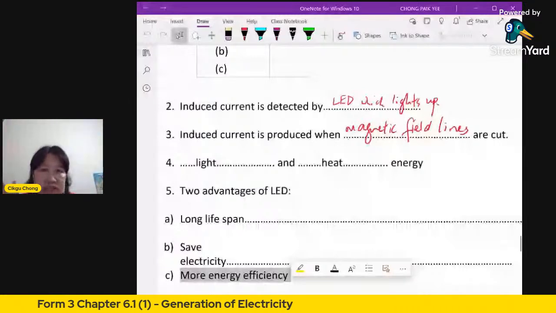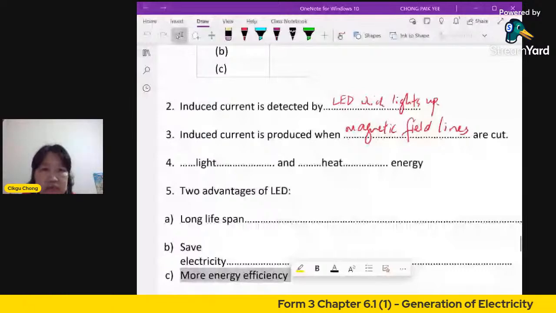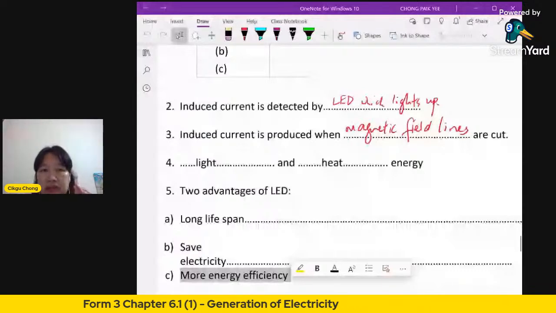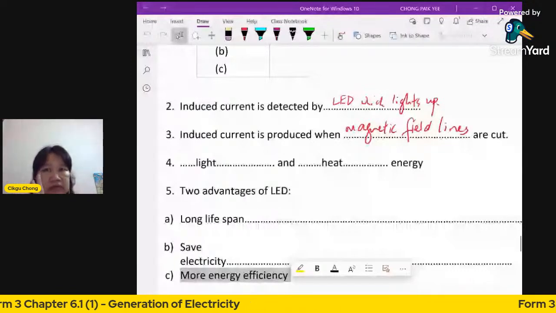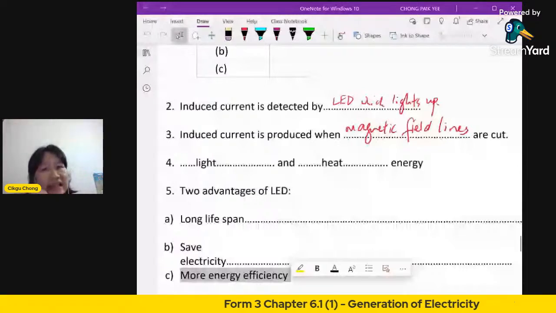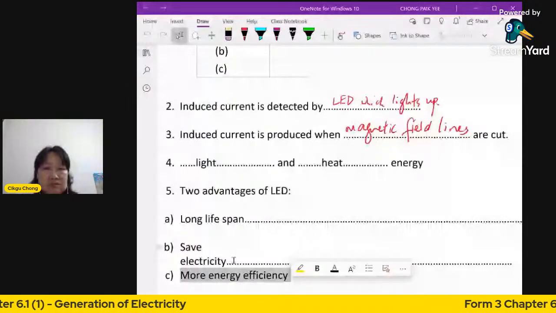So in the long run, it's fine. Okay, now let's save electricity. This is one of the advantages. With an LED, when you use a little bit of current, you can produce very bright light. But if you use the same amount of current on the filament bulb, it will be less bright because more of the energy is converted into heat. That is the disadvantage. Okay, now I see more answers here.